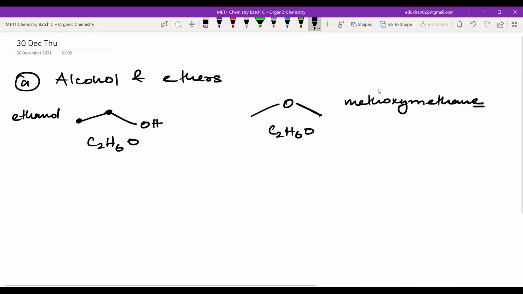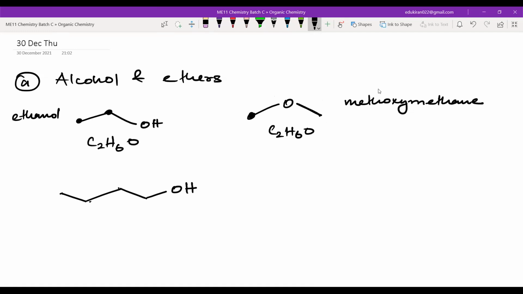Okay, methoxymethane. How did I name this? As you can see, there is no functional group. Only single bonds are there. I will choose any one of them. I am choosing this particular carbon atom. This is my main chain, and there is a substituent which is attached, which is the methoxy group. And it is attached on the first carbon. That means I can say 1-methoxymethane or just methoxymethane. You understand the nomenclature? Yes or no? Tell now. I hope you understand the nomenclature. Okay, fine. Thank you.